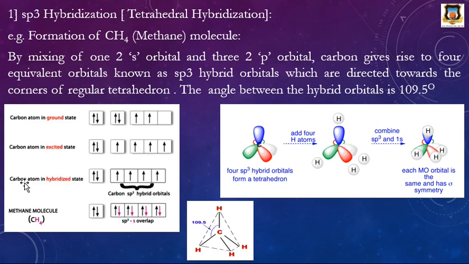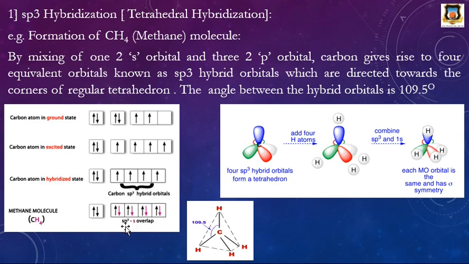And then next carbon in hybridized state, this one 2s and three 2p orbitals of carbon atom undergo hybridization. Then it becomes 4 sp3 hybrid orbitals. Then these sp3 hybrid orbitals of carbon atom overlap with the 1s orbital of hydrogen atom.